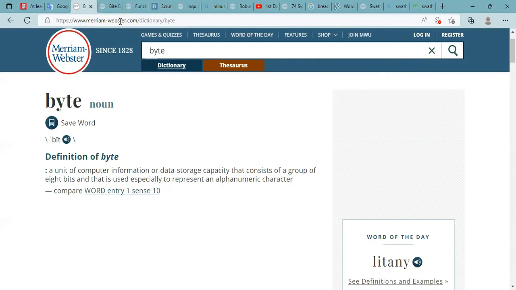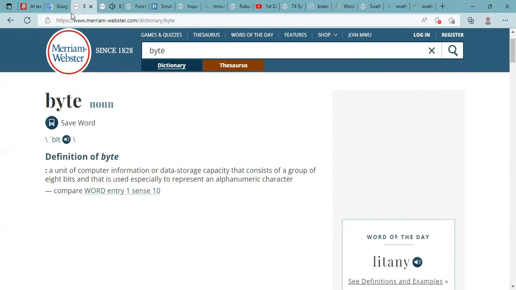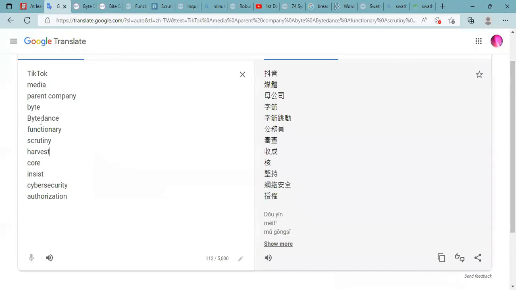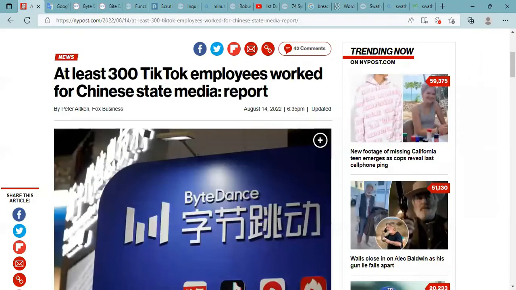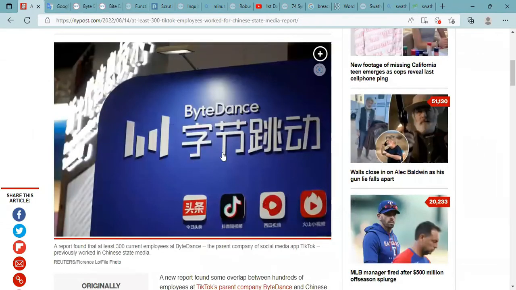I wanted to point out to you guys, though, that this word is pronounced exactly the same as this word, byte. But know the difference. ByteDance, 字节跳动. ByteDance is the name of the parent company of TikTok. If you look at this sign right here, see ByteDance, and then you have these 4 down here. Douyin.